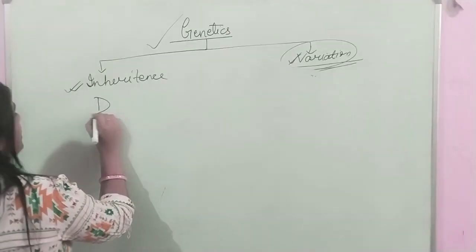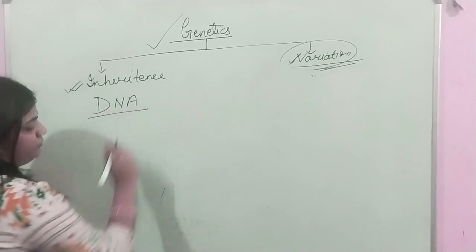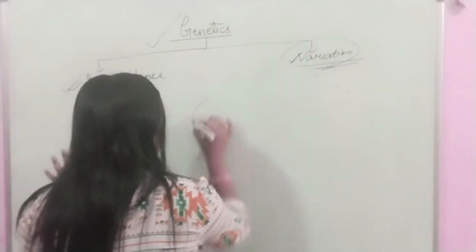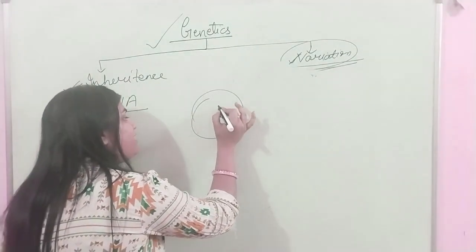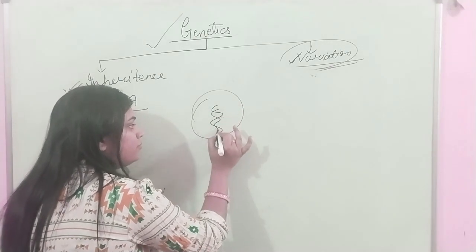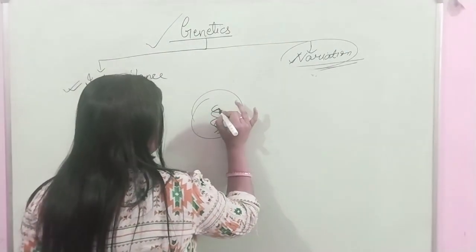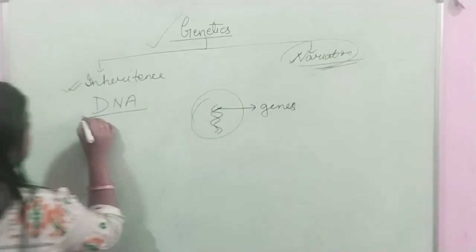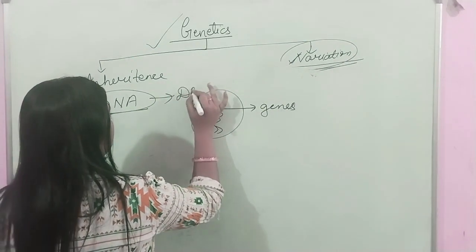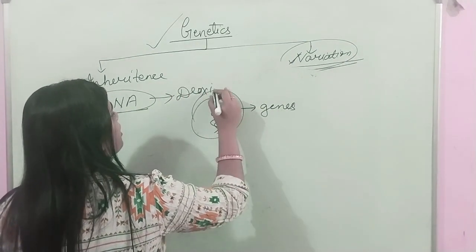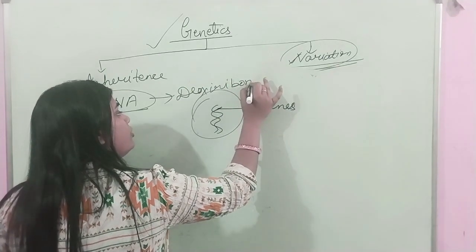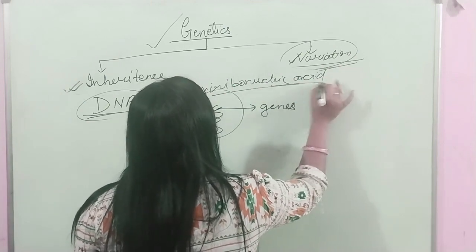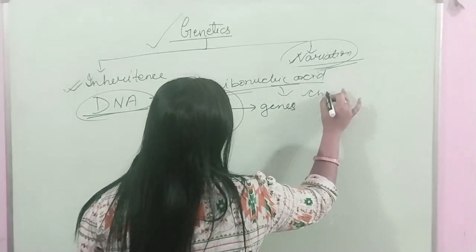So first, understand about the term DNA. DNA is very common. You have studied in the chapter cell also. That cell contains what? Nucleus. And inside the nucleus, what is present? DNA. And in DNA, what is present? Genes. So DNA is what? Deoxyribonucleic acid. So DNA is what? It is a chemically formed.